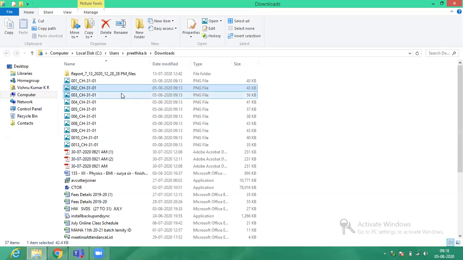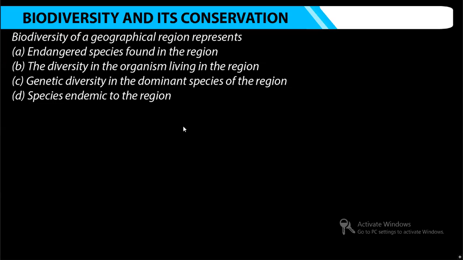I am just showing the third question. Biodiversity of a geographical region represents: option A, endangered species found in the region; option B, the diversity in the organisms living in the region; option C, genetic diversity in the dominant species of the region; and option D, species endemic to the region.